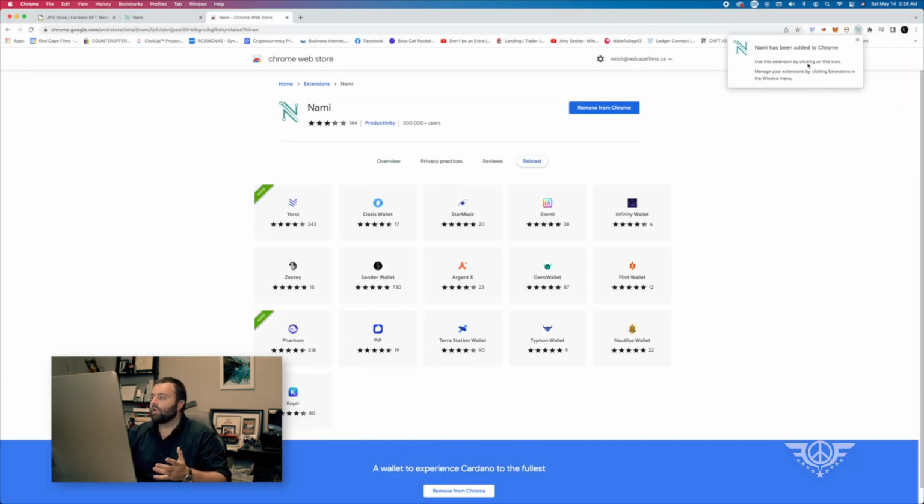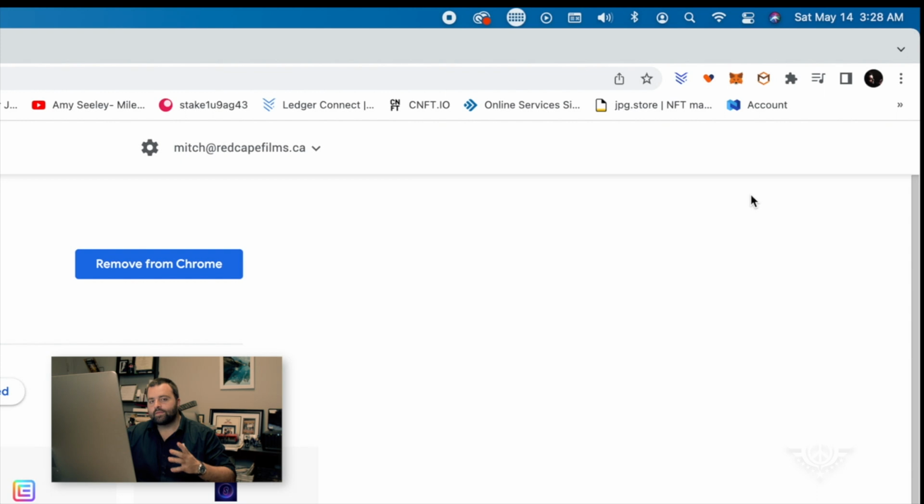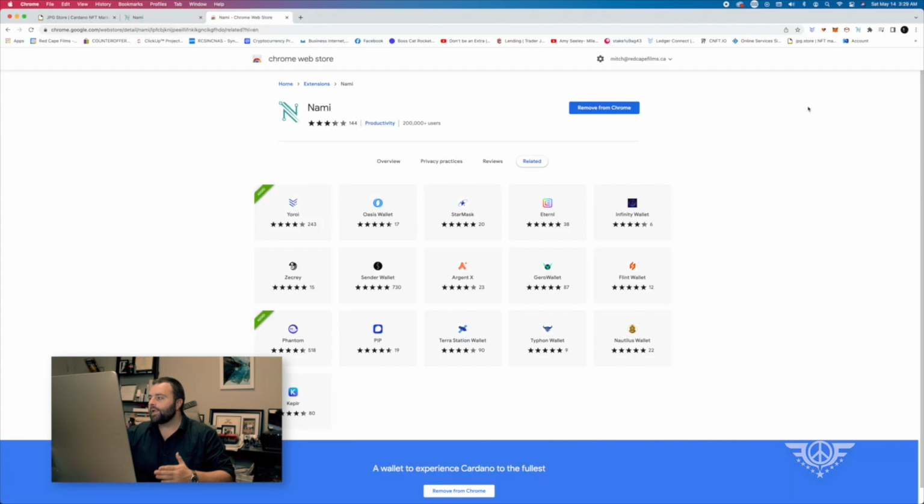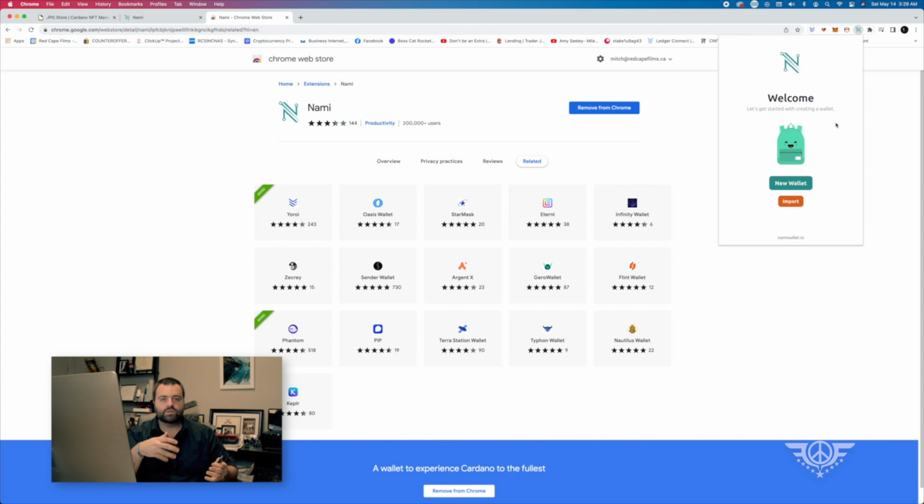Okay, so our Nami wallet has been added to Chrome. In the top right here, if you click on this extensions, you're going to see all the different wallets. So let's click on the Nami wallet here. Now you're going to want to have a pen and a pad ready so that you can write down your recovery seed phrase. What this will do is allow you to regenerate your wallet, and you can get access to your tokens, your NFTs, if you ever lose your phone or for whatever reason it's just not updating.